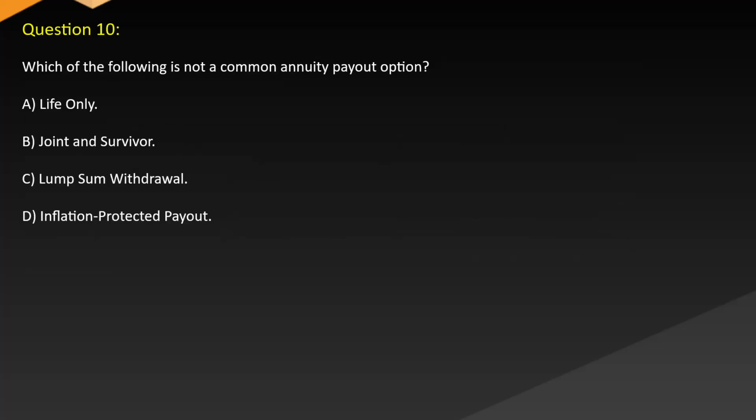Question 10. Which of the following is not a common annuity payout option? A. Life only. B. Joint and survivor. C. Lump sum withdrawal. D. Inflation protected payout.